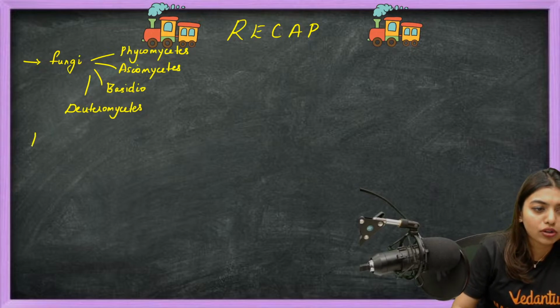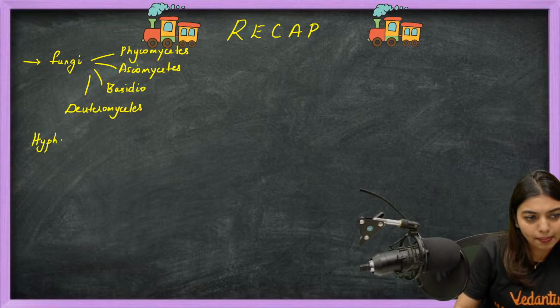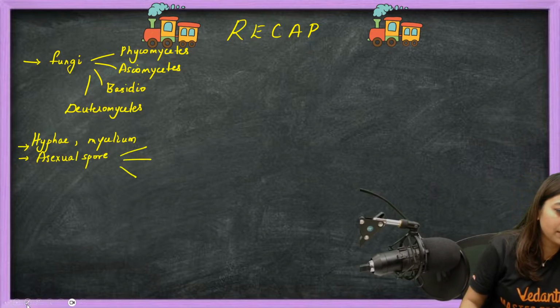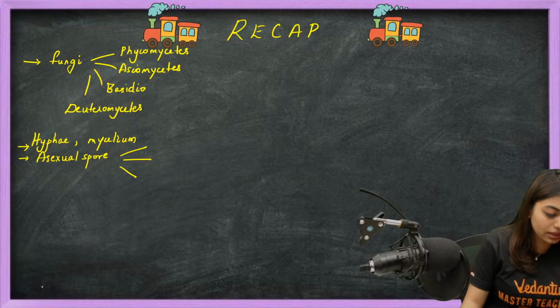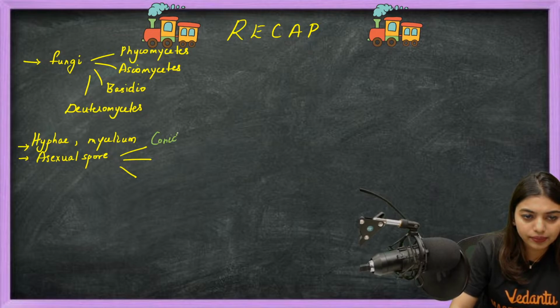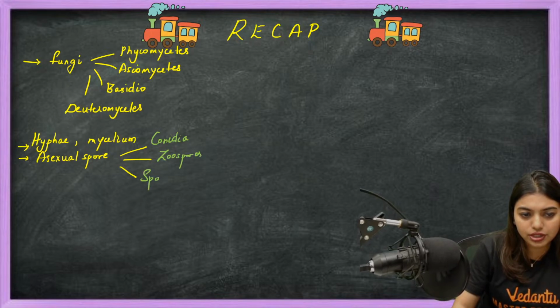Now we learned about their hyphae. We learned about their mycelium. Then we learned about asexual spores. Three of them. They're not very differentiable from each other, but we learn them: conidia, zoospores, and sporangiospores. Students, the questions are going to come from this.